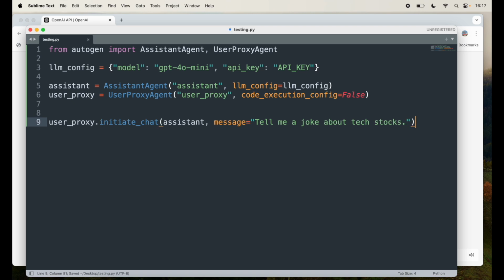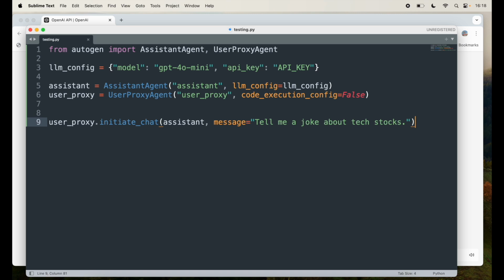So let's save this. So that's kind of it. And in the last statement, what I'm doing is I'm starting the conversation between the user proxy and the assistant agent. The user proxy dot initiate chat. The initiate chat method is called on the user proxy agent, asking it to start a conversation with the assistant agent. The user proxy sends this message as the first input, asking the assistant to generate a joke about tech stock. The assistant will use the GPT-4o model to understand and respond to this query.